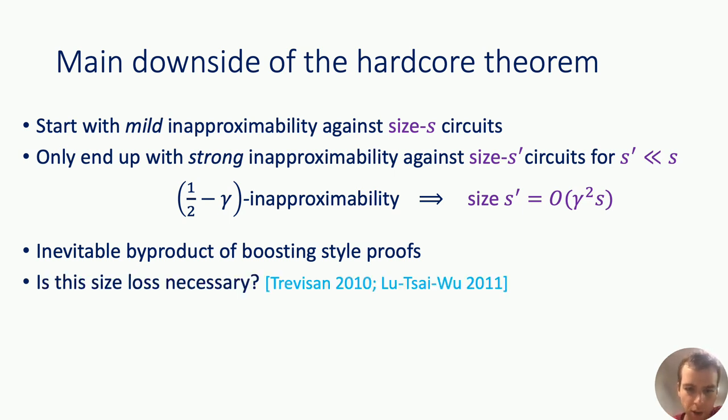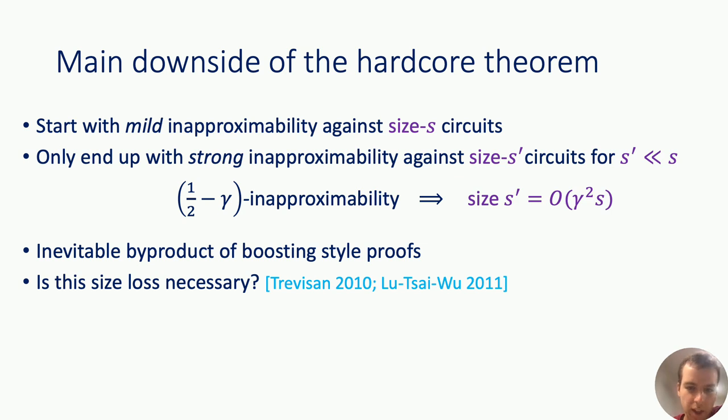So a very natural question here, which has been asked in the literature by complexity theorists, is: is this size loss necessary? Maybe there's a different proof of the hardcore theorem that doesn't use boosting style arguments and obtains less of a size loss, or maybe even no size loss.